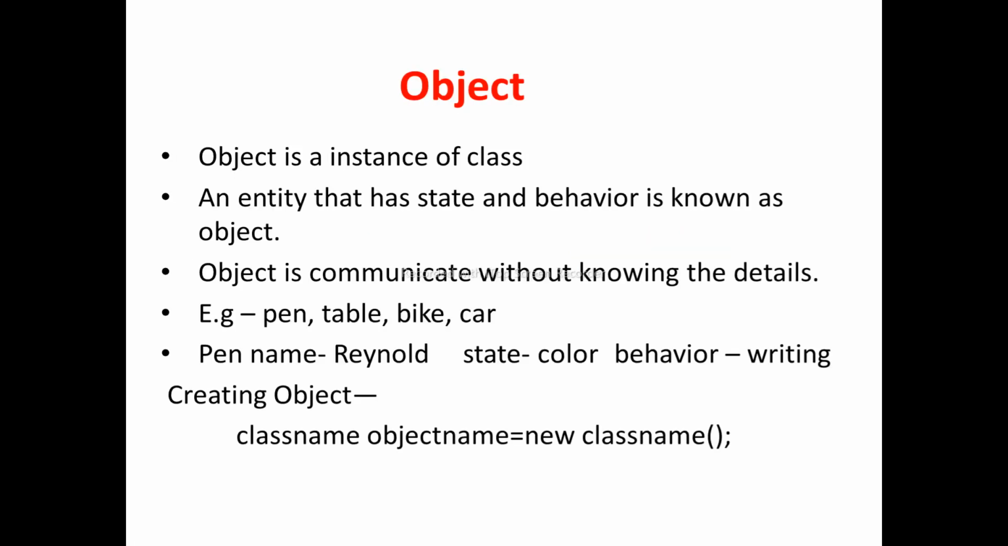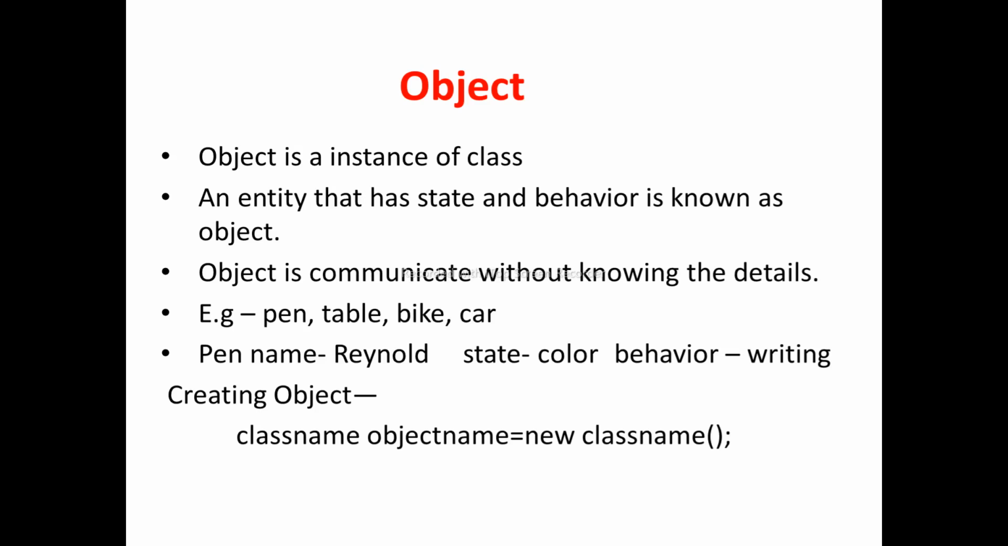Our first concept is object. What is meant by object? An object is an instance of a class, or we can also say that an entity that has state and behavior is known as an object. Generally, objects communicate without knowing the details. For example, pen, table, bike, and car are some examples of objects.